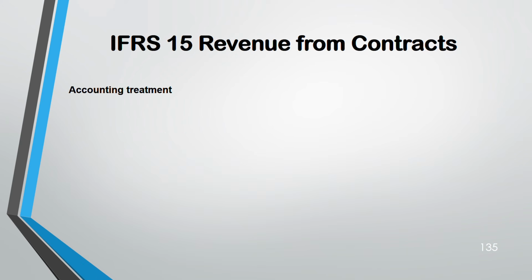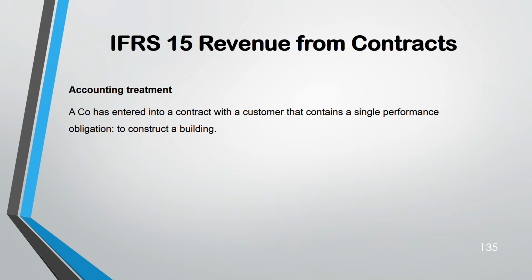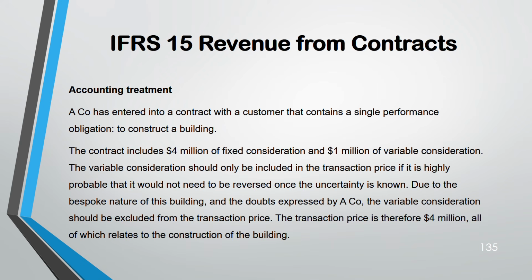So, the accounting treatment for it. First, you need to understand whether this is revenue from a contract or not. There is a performance obligation. What is the performance obligation? To construct a building, only a single performance obligation. So 4 million is a fixed consideration. The other 1 million bonus is variable.